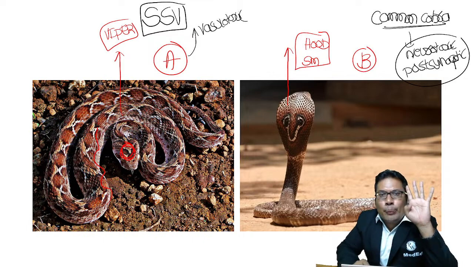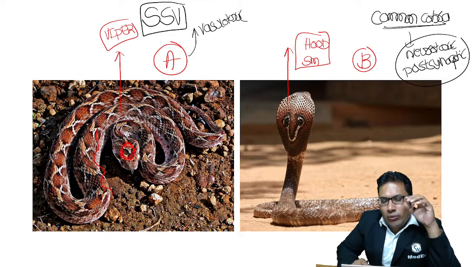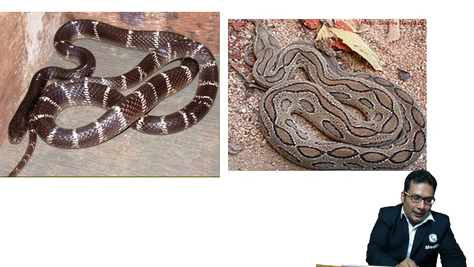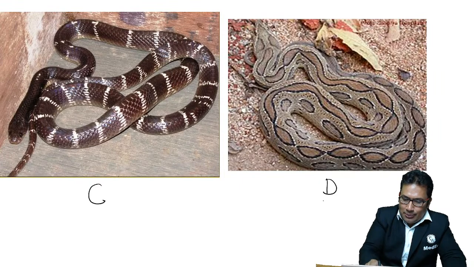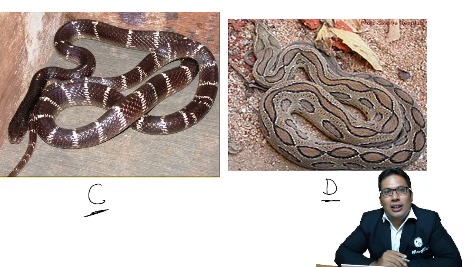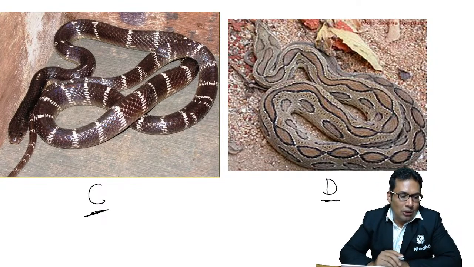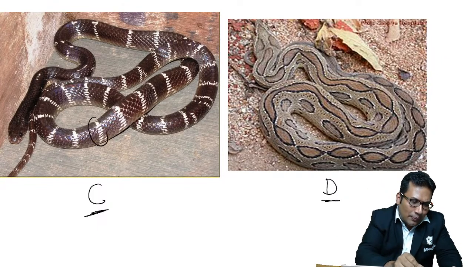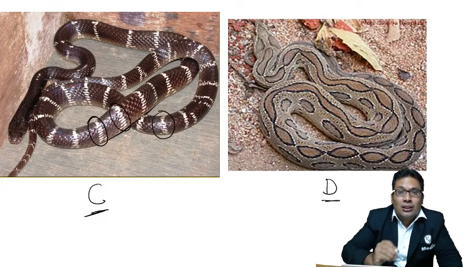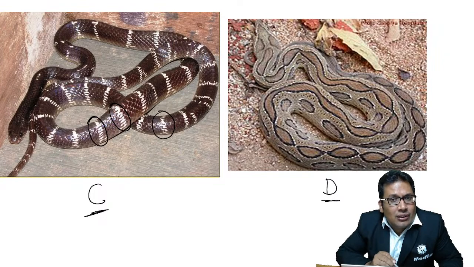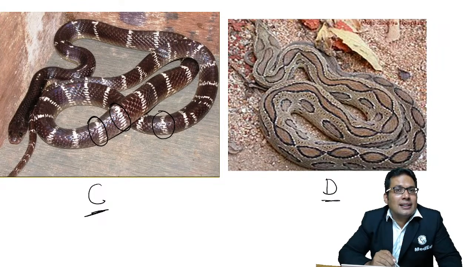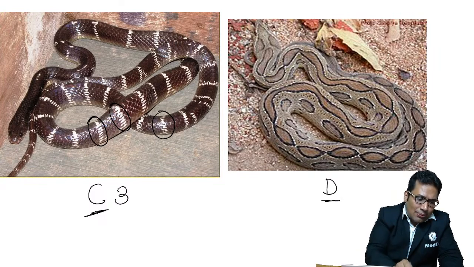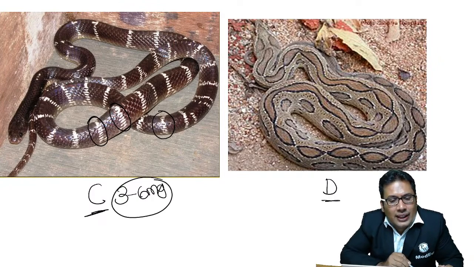Now, two more snakes. There are big four snakes in India. One is the saw-scaled viper, the second is the common cobra. Two more are there. Now look at C and D. Identify these. Interact with me so that you learn in a better way. Now you can see a snake which has a white transverse line, steel black in color. The fatal dosage is 3 to 6 milligram, which can cause death in case of this snake.